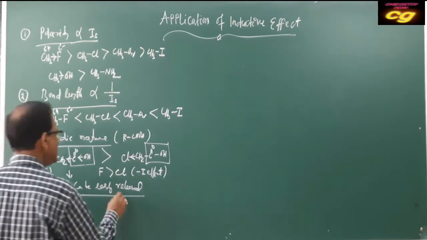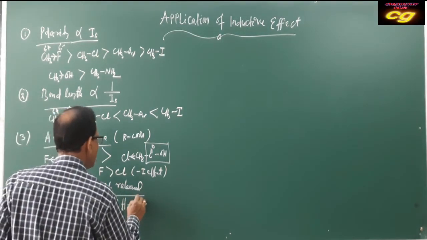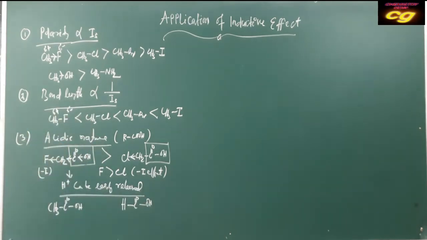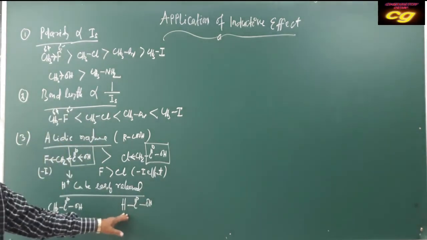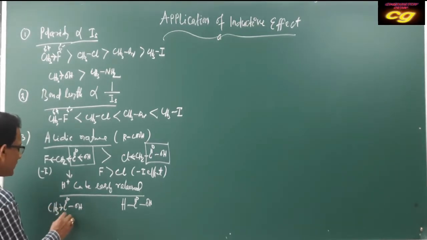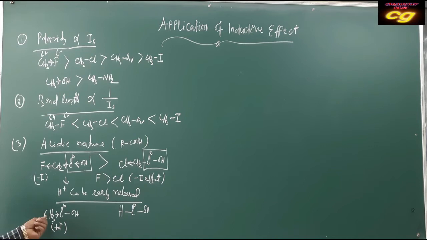this is acetic acid, this is formic acid. If you compare these, the only difference is that here it has a plus effect. This is called plus effect. Here methyl has a plus effect, but hydrogen has no plus effect. Plus effect means the electron is shifted towards carbon, and the electron density on oxygen is increasing due to the plus effect, because the electron is supplied by the methyl group.